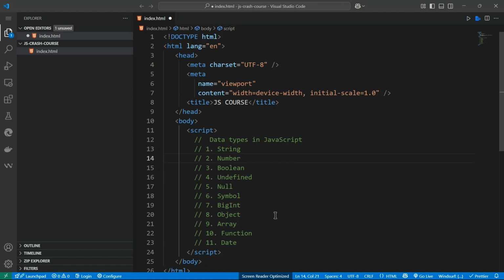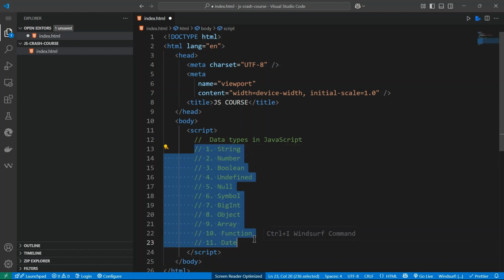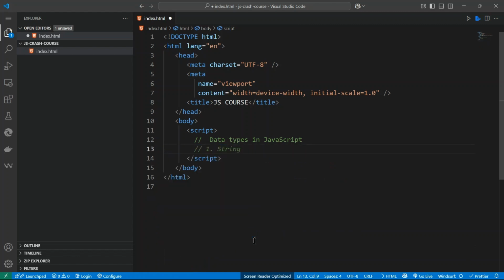All right, so now we want to see some of these data types, which are commonly used. Let's start with the string first. To use the string data type, we can do var name is equal to John Doe like this.